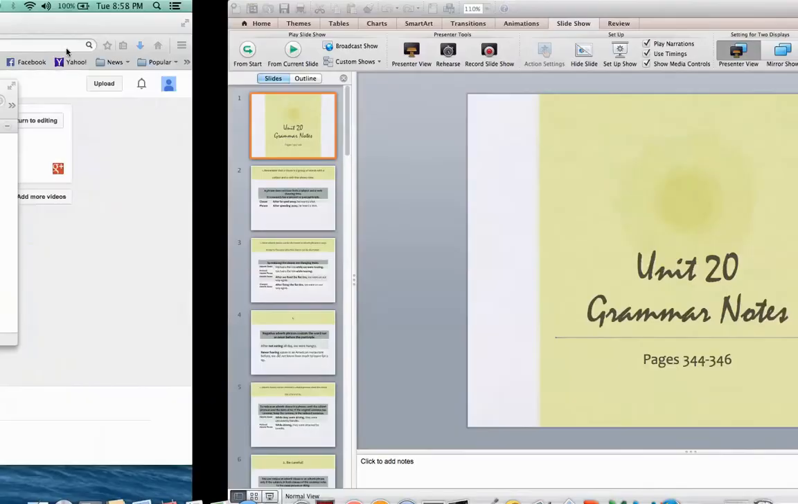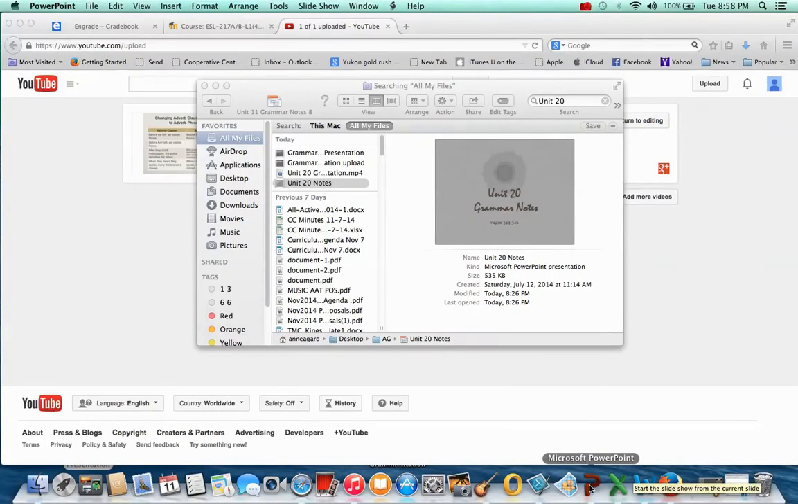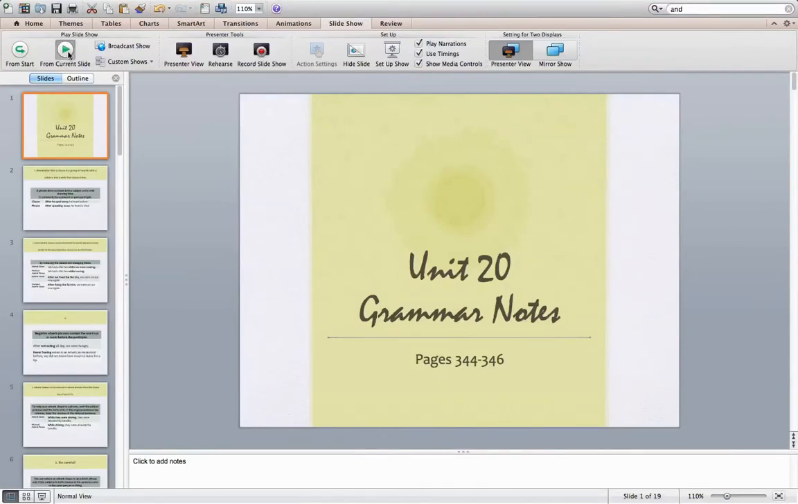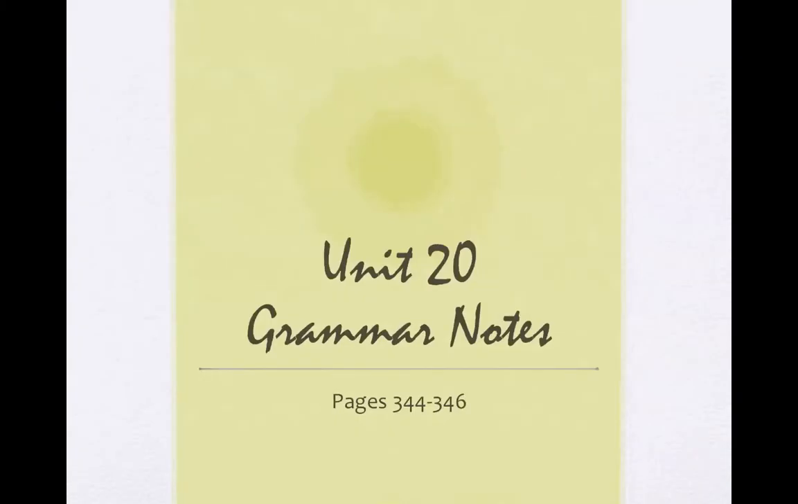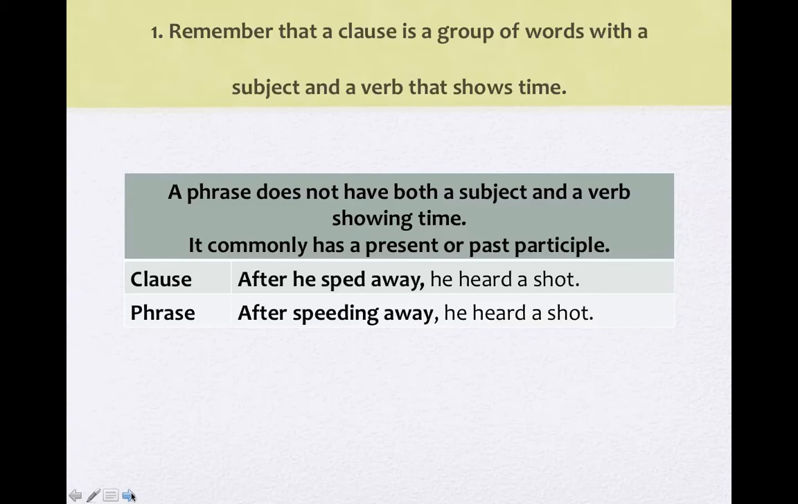Okay, let's look at the grammar notes, which are on pages 344 to 346. First, remember that a clause is a group of words with a subject and a verb that shows time. So here's a clause: after he sped away, he heard a shot. You've got the subject, you've got the verb, and it's past tense, showing time.